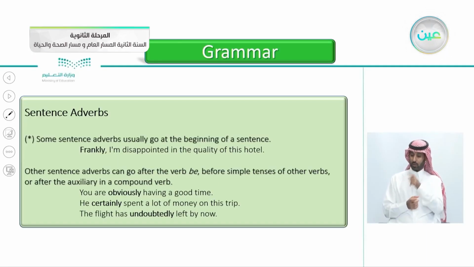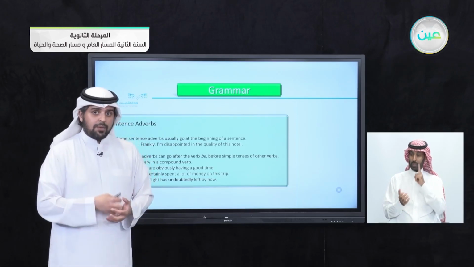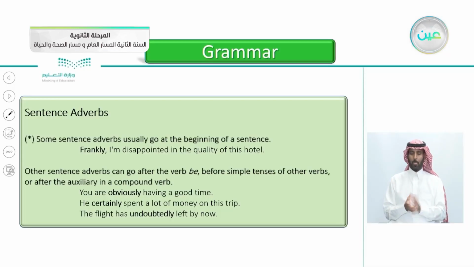He certainly spent a lot of money on this trip. So this one is before simple tenses. This is simple past. He certainly spent a lot of money on this trip. Certainly, it means that the attitude of the speaker here is that he is sure about this matter. He is sure about something.